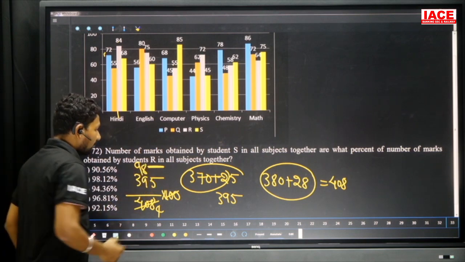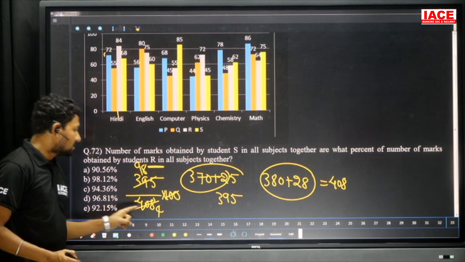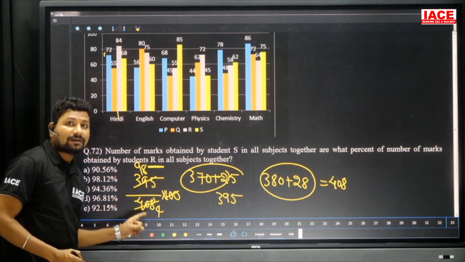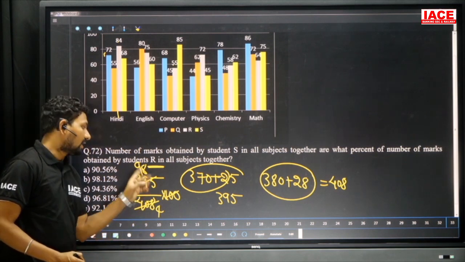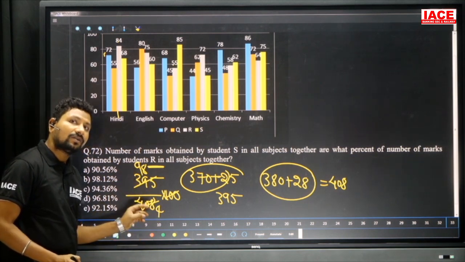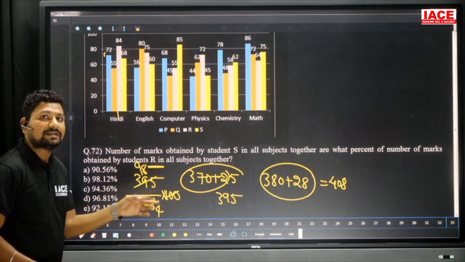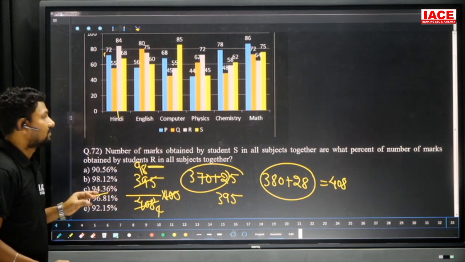Here you can take the value 98 by something, but don't take 98 as the answer, because we are not taking 408. We are considering 400. That means when you consider 400 in the denominator, you get 98. If you consider 408, you will get less than 98. Near to 98 and less than 98, that is our answer. Then our answer is 96.81 percentage for this question.